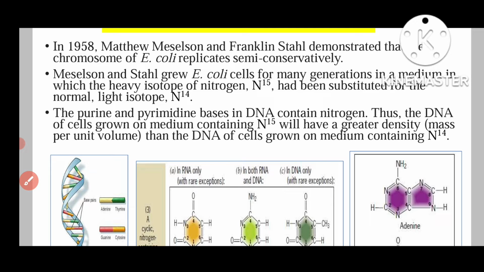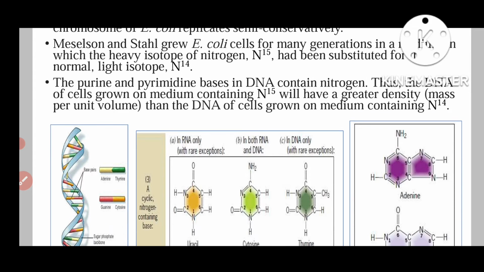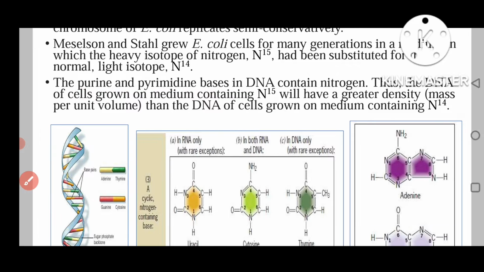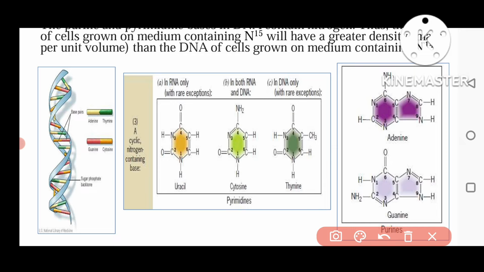Because you all know that the nitrogenous bases in DNA are purines and pyrimidines. Two types of nitrogenous bases are present and they all have nitrogen in their structure. If you see the basic structure of the DNA, there are two sugar phosphate backbones, and in between these sugar phosphate backbones the nitrogenous bases are present.